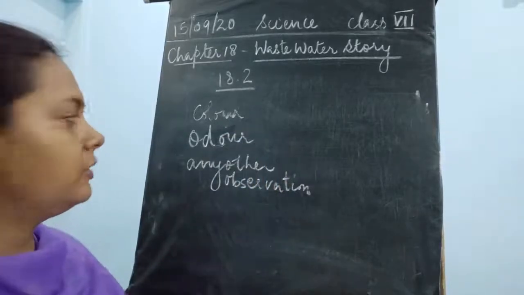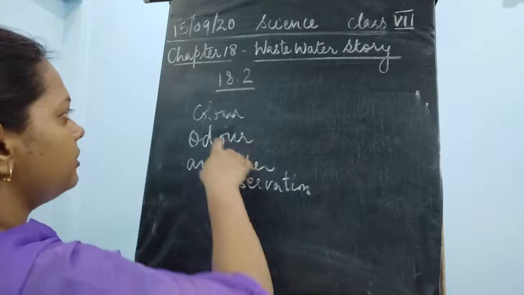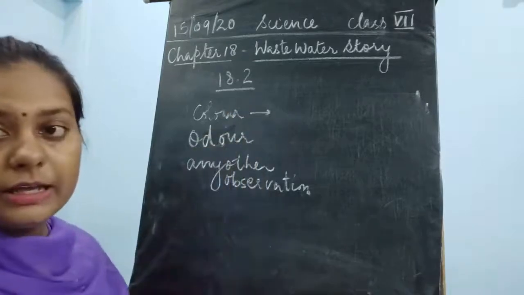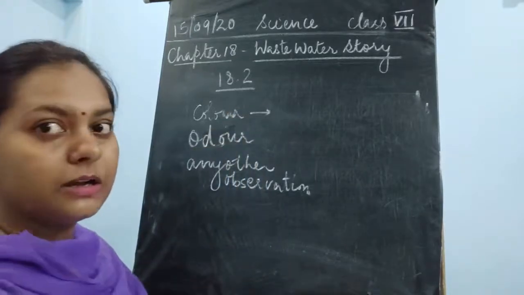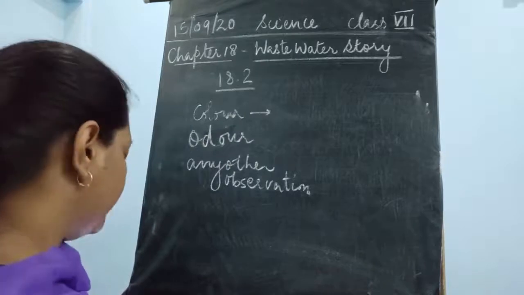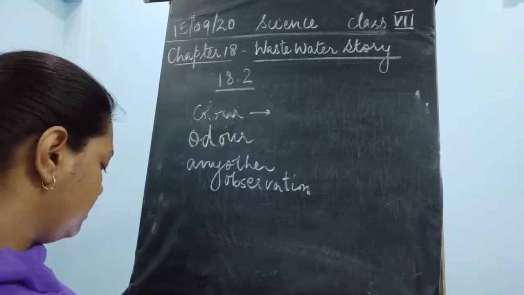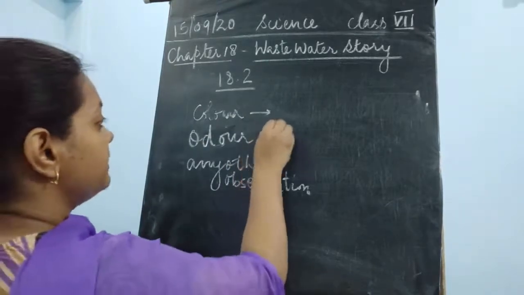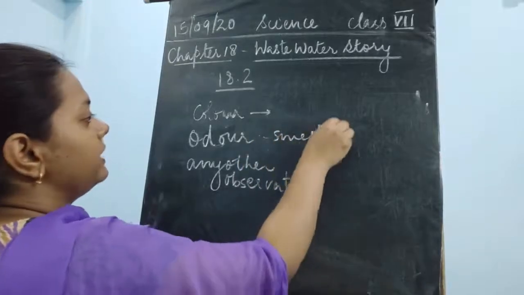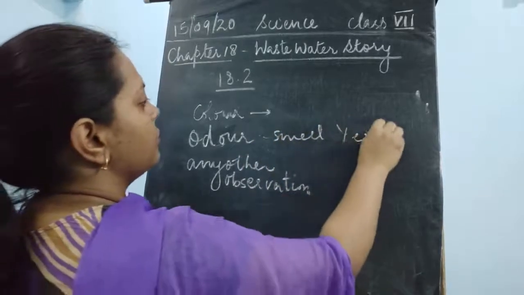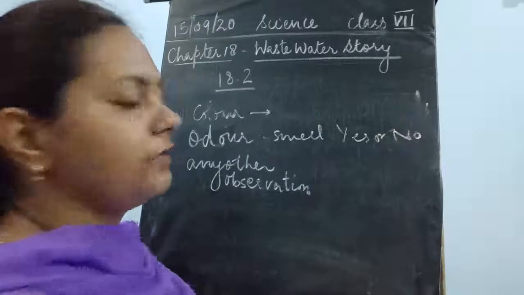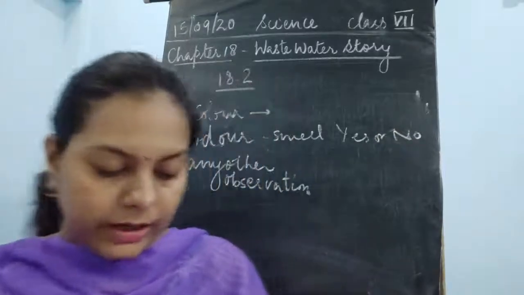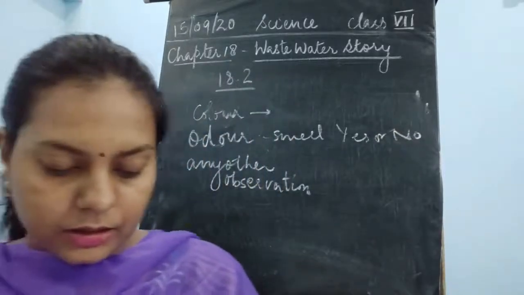What is the color of the water if the samples are coming from different places, and what kind of odor does it have? Odor means smell, whether it is there, yes or no. So we have to write it down like this.